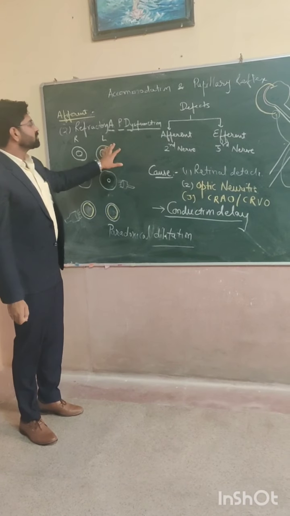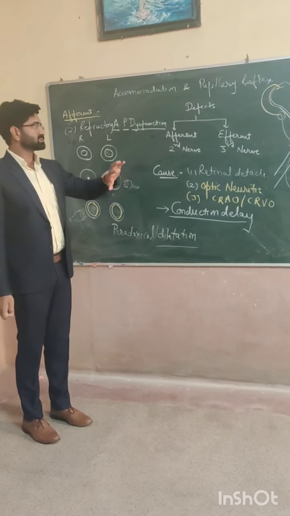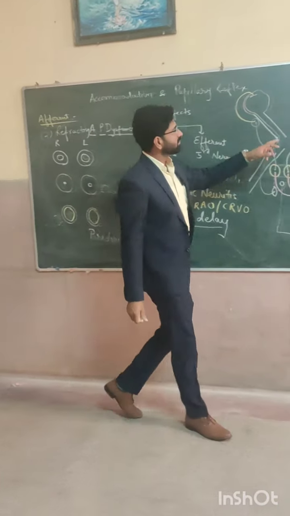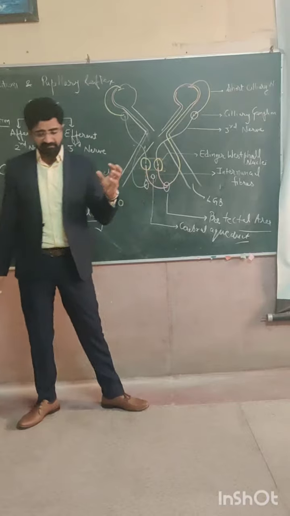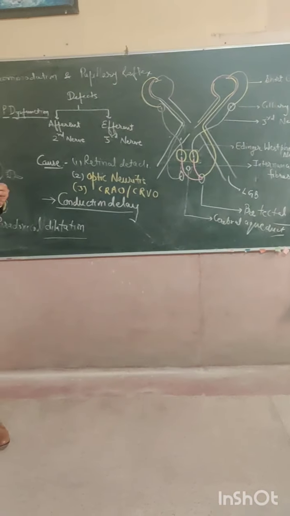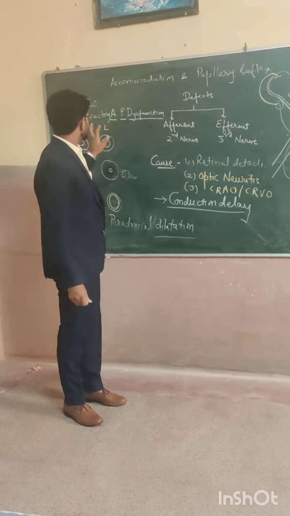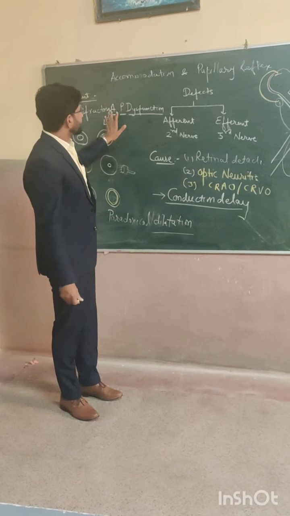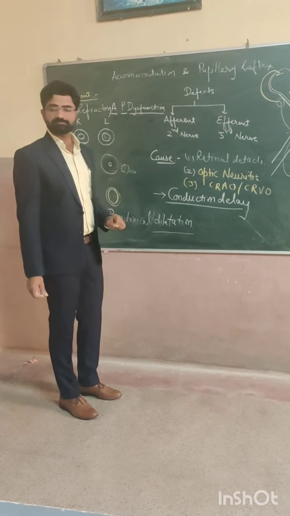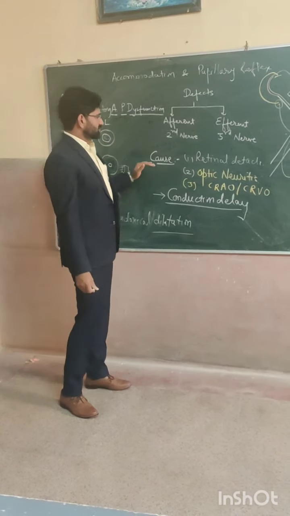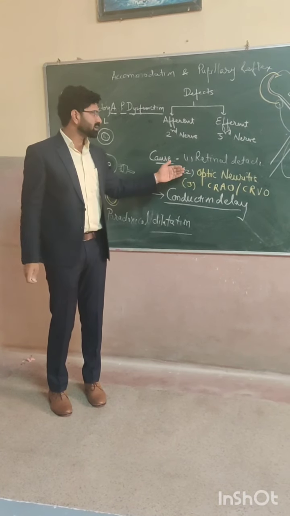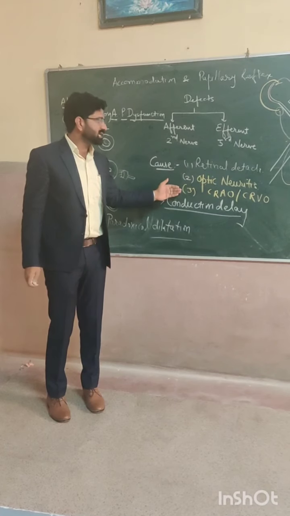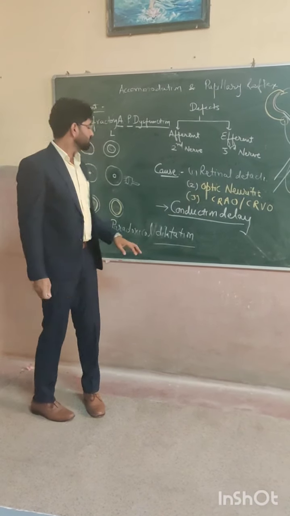First of all, we have to go for the site where it occurs. It occurs at the retina, optic nerve, these areas. If these are affected due to any pathology, then there can be refractory afferent pupillary dysfunction. Causes can be retinal detachment, optic neuritis, or CRA or CRV occlusion.